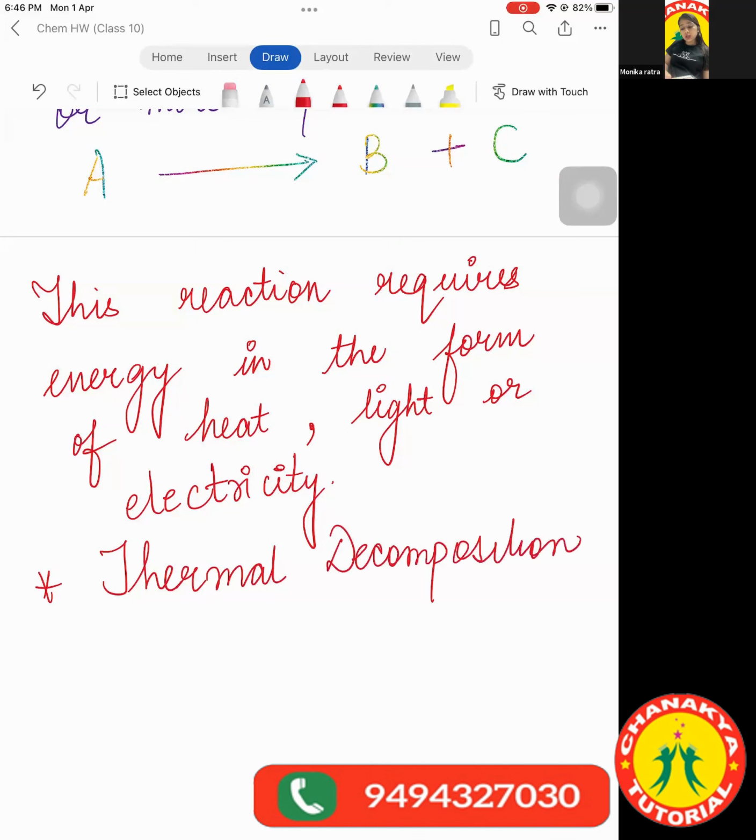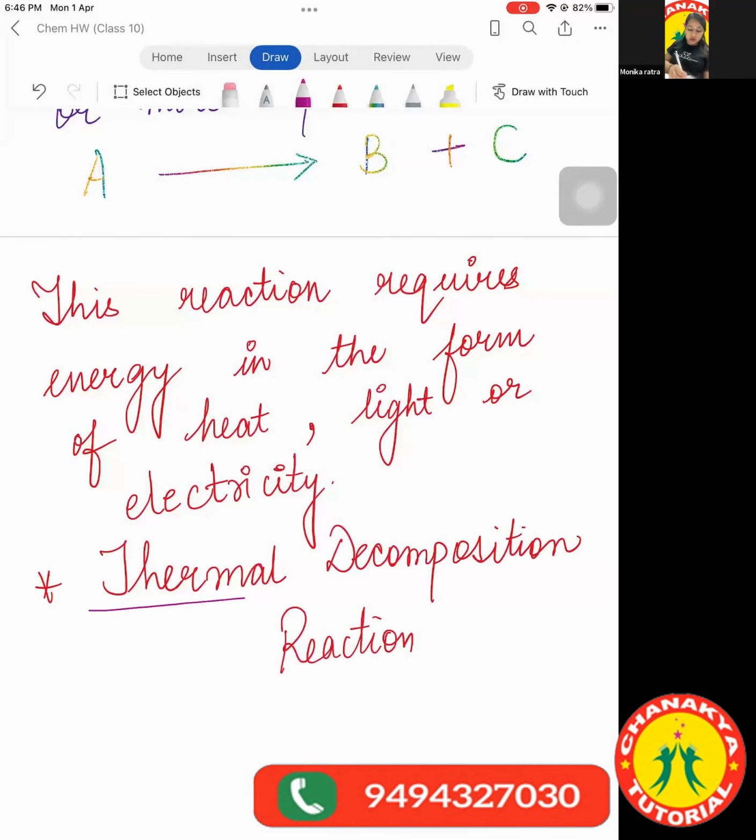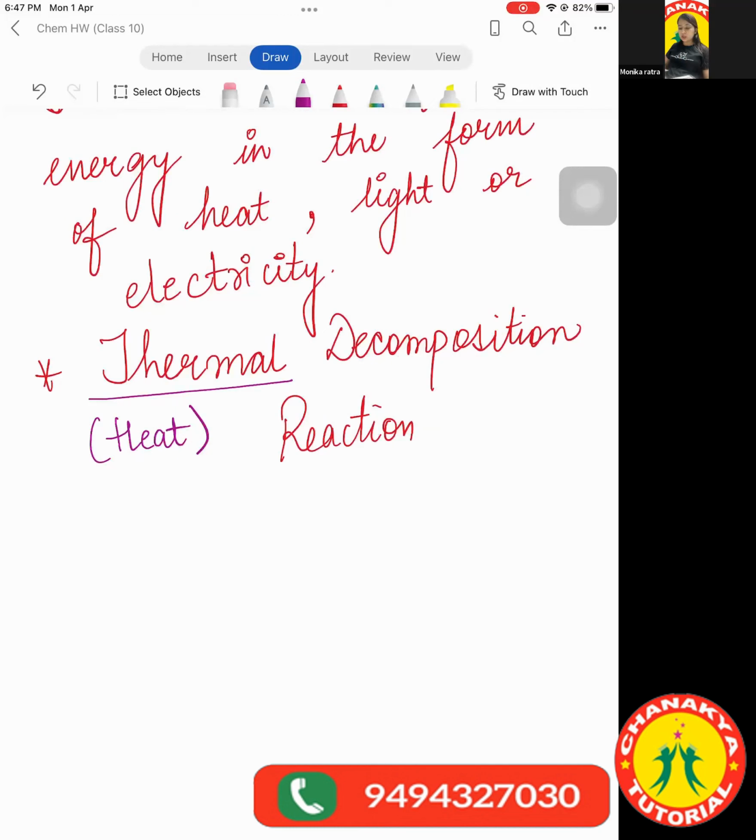What does the word thermal mean? It means heat. The word therm is always related to heat. So whenever we are supplying heat for any decomposition reaction, we call that reaction a thermal decomposition reaction. Clear everyone? Any doubts still here? I'll give you the example of thermal decomposition, then we will move to the next one.